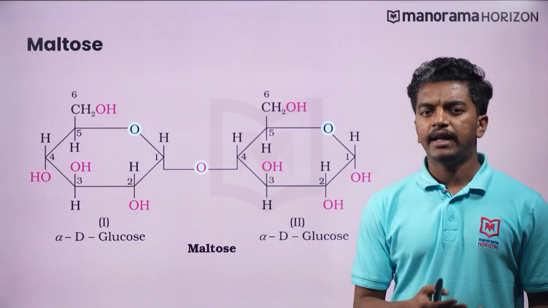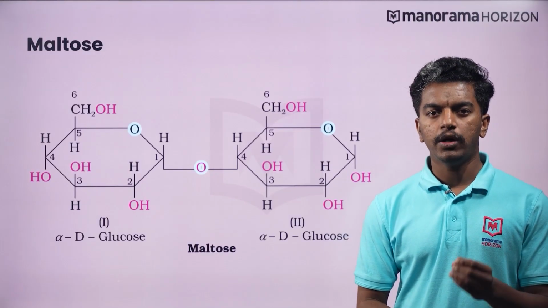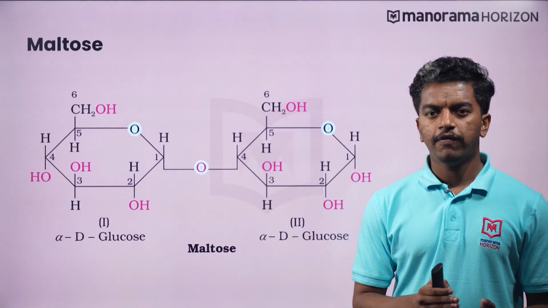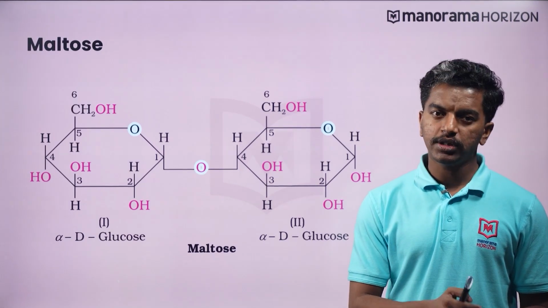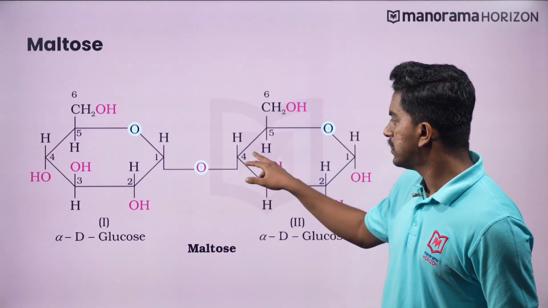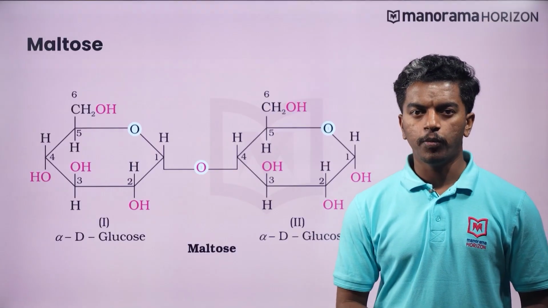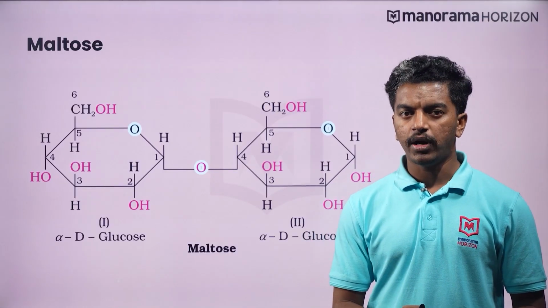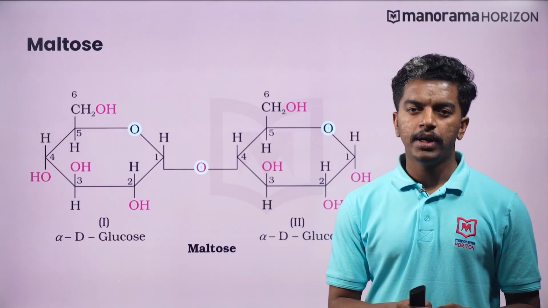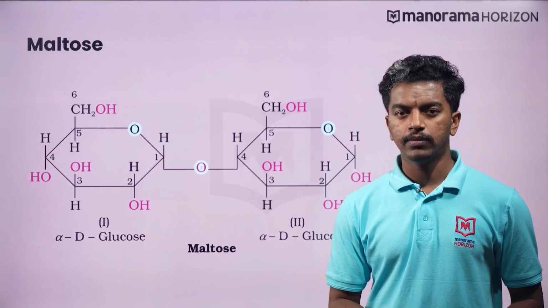See the structure of yet another disaccharide, which is called maltose. The monosaccharide unit in maltose is alpha D glucose. Here, the carbon 1 of the first glucose is linked to the 4th carbon of another glucose unit. As you can see here, C1 is connected to the C4 of another alpha D glucose. Hence, a free aldehyde group can be produced at the carbon 1 of the second glucose in solution. This indicates that an aldehydic group is free, or in other words, maltose is a reducing sugar.